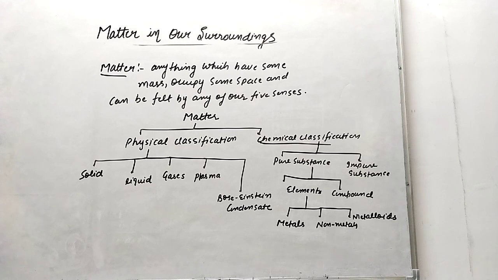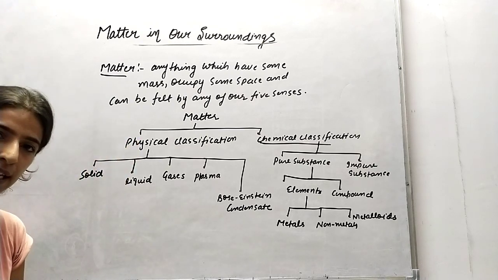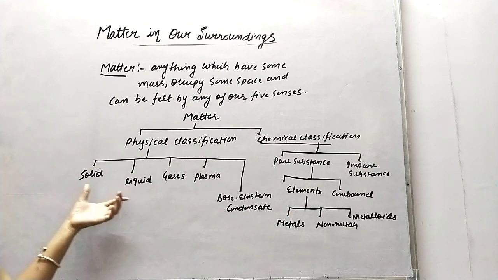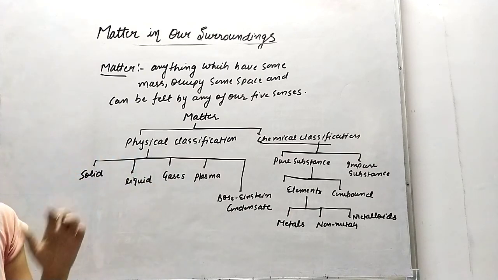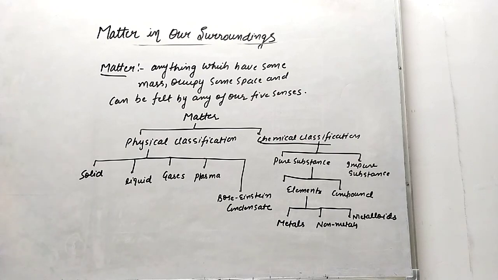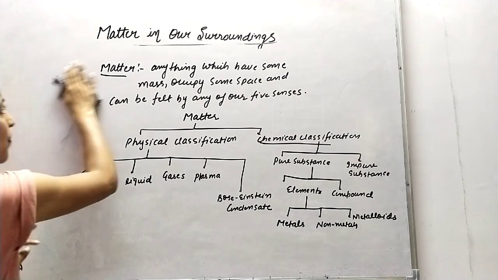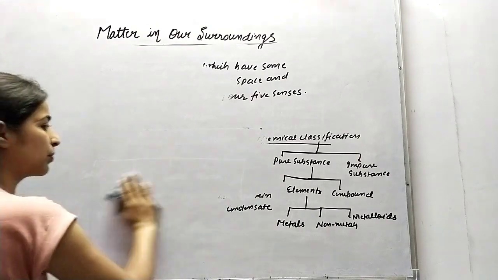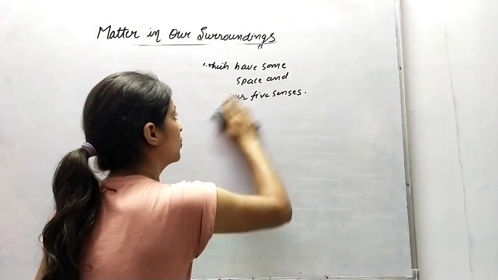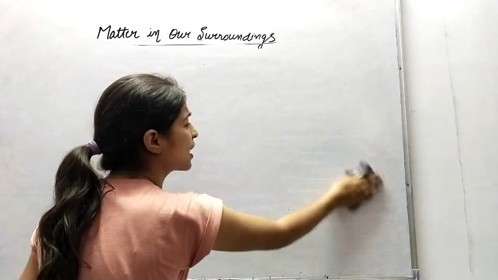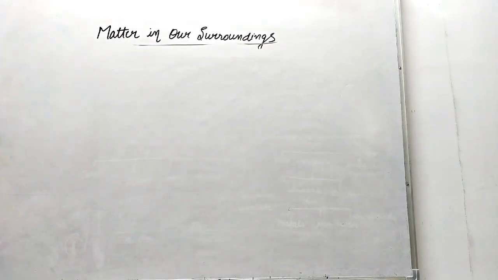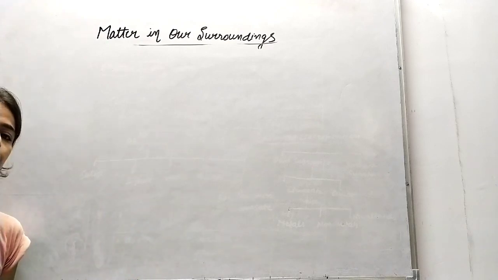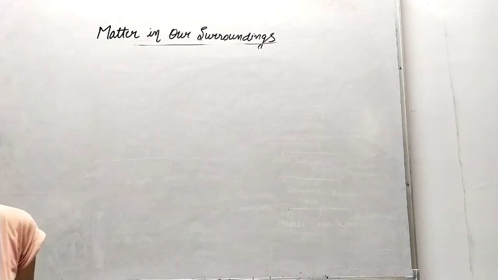First of all, in this chapter we have to discuss the physical classification, and in our syllabus there are solid, liquid and gases. Let's start with solid, liquid and gases. The chemical classification we will discuss in the next chapter. Physical classification can be classified into five types, but in our syllabus we have to discuss only three types: solid, liquid and gases.